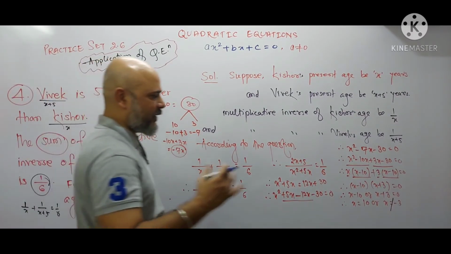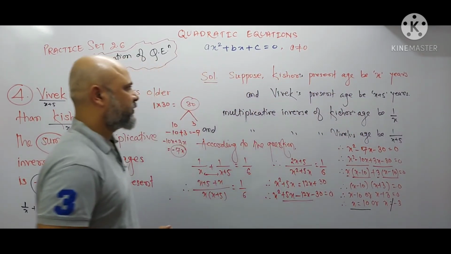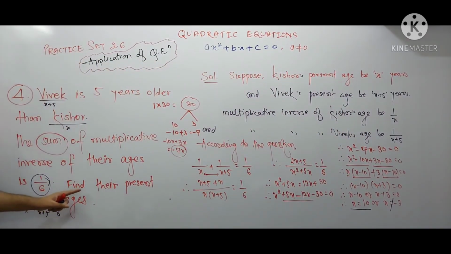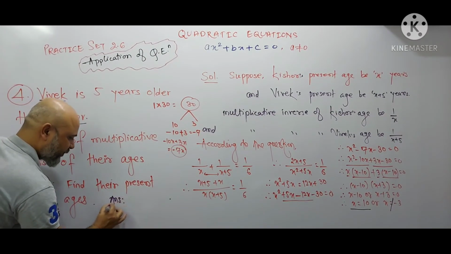So our answer is, the value of x is 10, and you will write the answer. What you have to write? Find their ages. So answer will be what? You will write the answer.